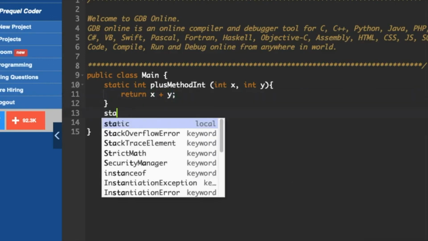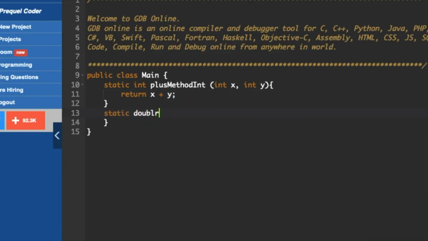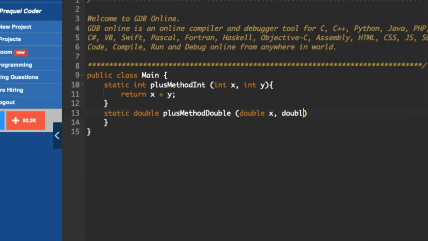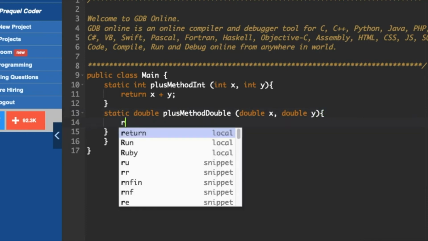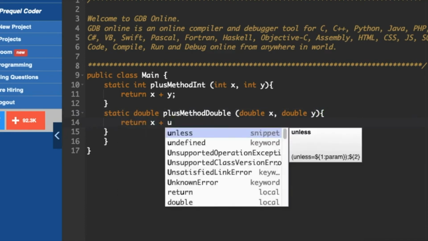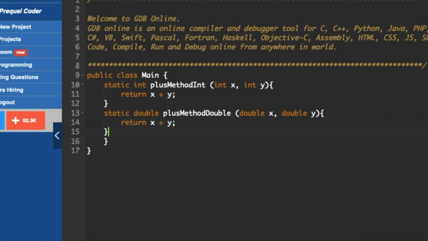Now I'll repeat the same with double also. Just make changes here: double x. The variables we are declaring must be the same. Now we'll declare the main function. Let us try writing some lines of code here.